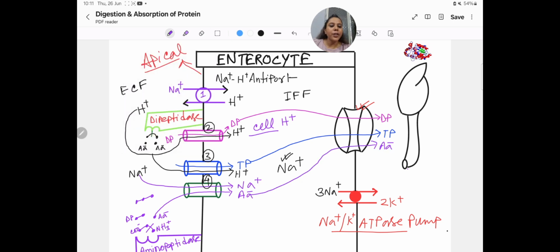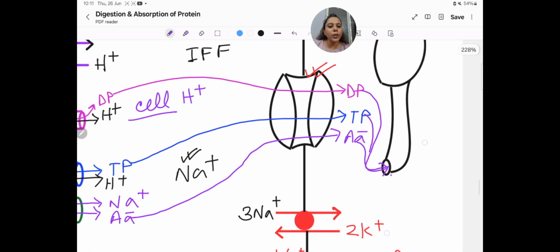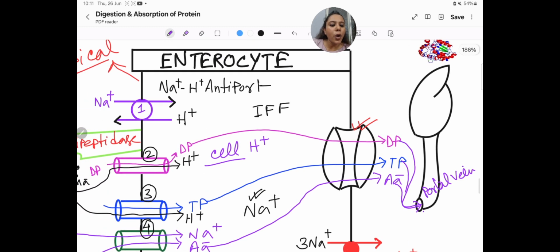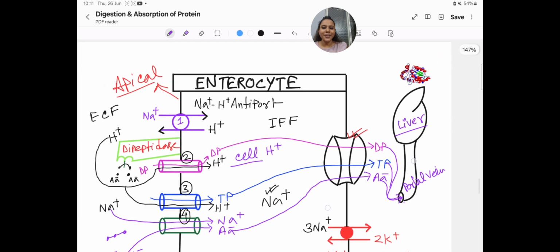So now they will lead to the portal vein, this is the portal vein, and it will uptake all protein substance to the liver, and here absorption takes place.